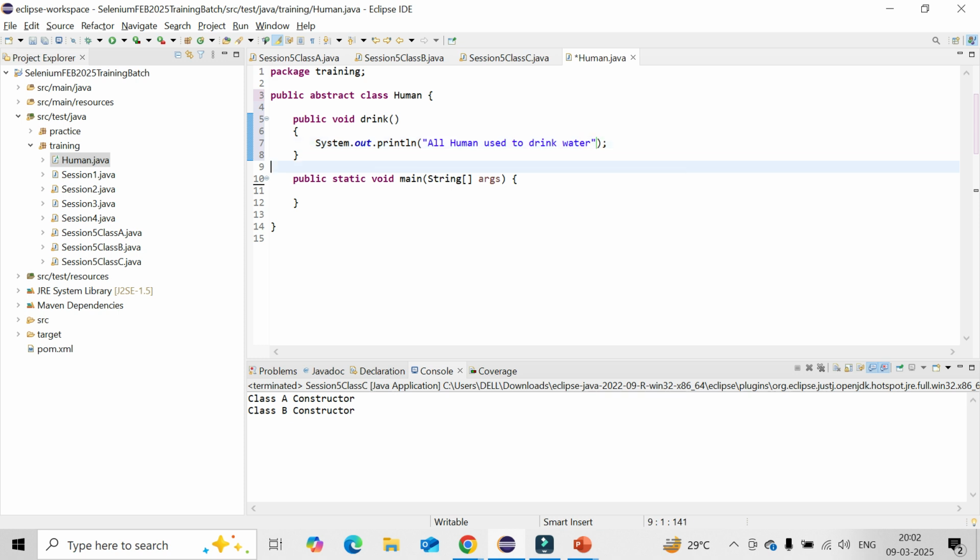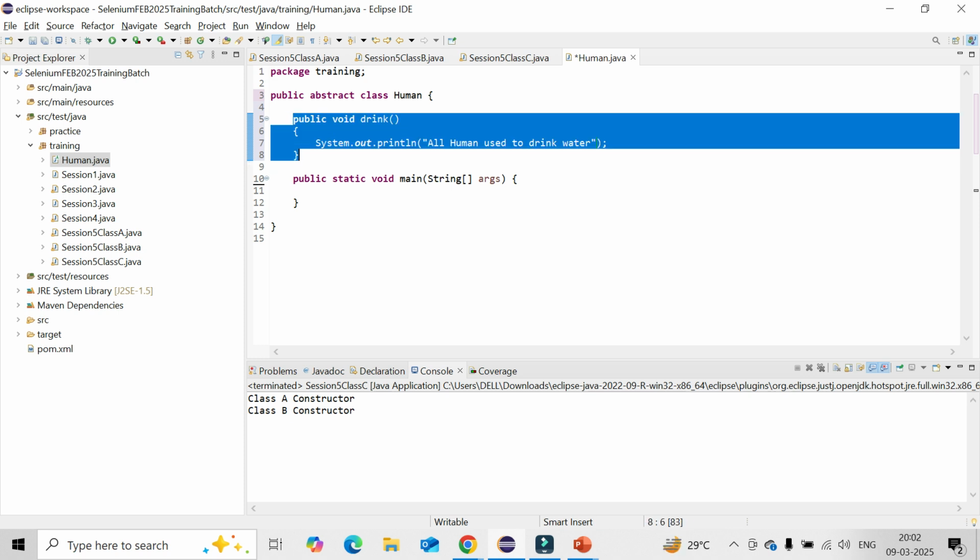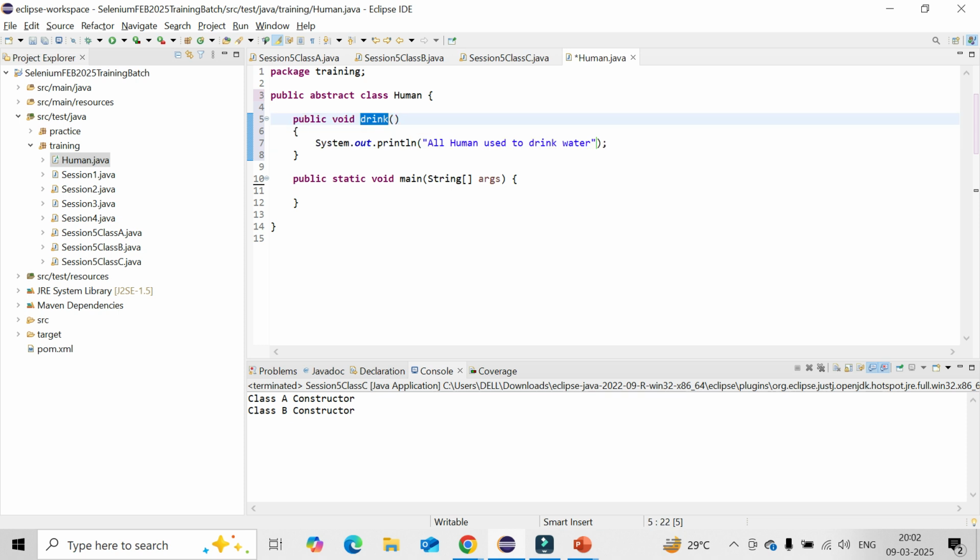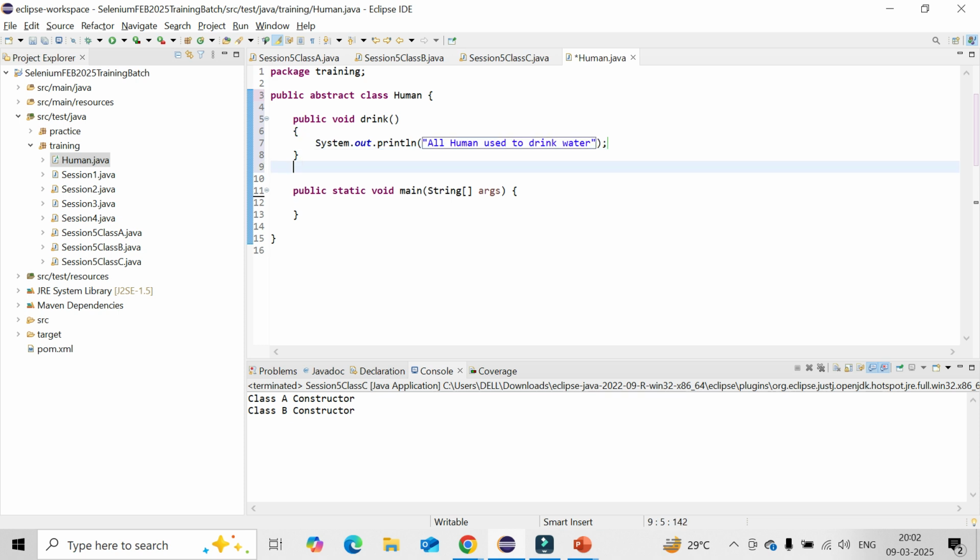Okay, that is the way which is a non-abstract method. What does non-abstract mean? It is having the body. And then I will create an abstract method. What is the way I can do it? Abstract void eat.